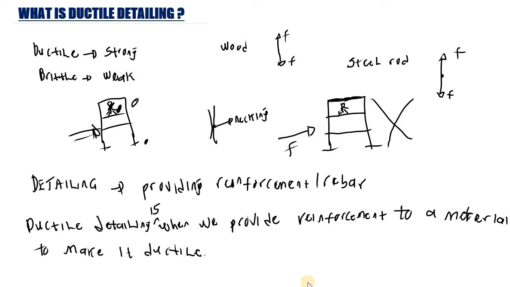So this is why we design our buildings to be ductile buildings, so that when an earthquake hits, it is going to give us a warning that this building is going to fail. And how can we achieve this? We need to provide better reinforcement. We always try to stay away from brittle buildings, because brittle buildings are not good enough. When hit by an earthquake or a natural disaster, they collapse all of a sudden. So we don't want this. We always want our building to be ductile. So that is why we provide ductile detailing.